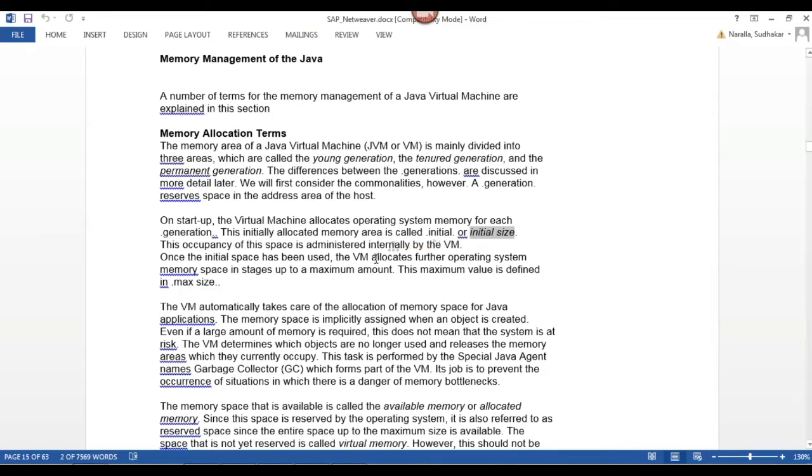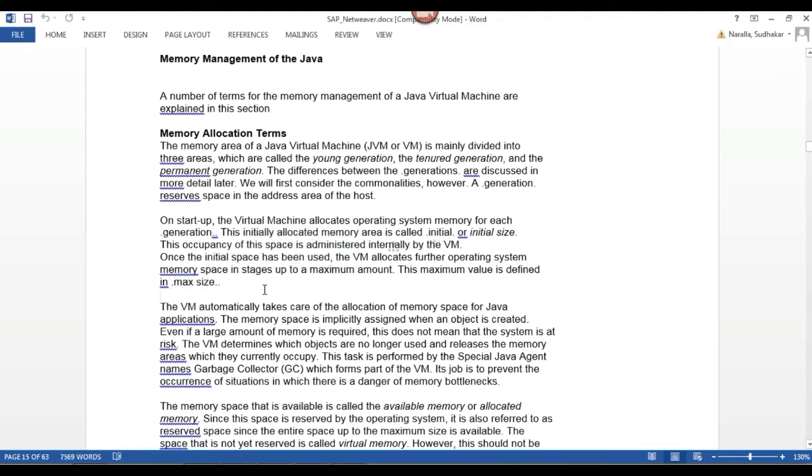Then what will happen once the initial memory is used? The JVM will allocate some more operating system memory space, in stages. Whenever my JVM is allocating, it will not allocate continuously, right? There is some max limit, correct? So whenever my JVM is allocating memory, it always has some max limit. We call it the max size. This is one of the parameter names, max size.